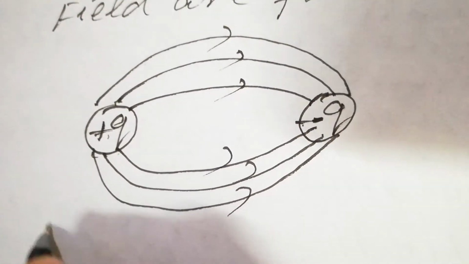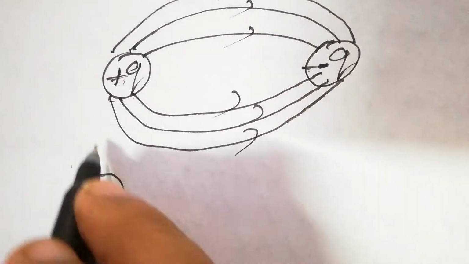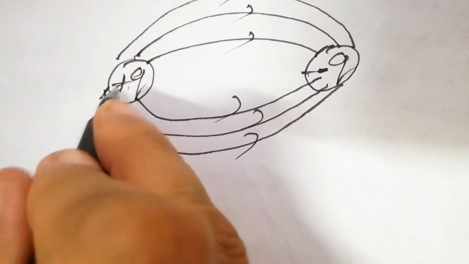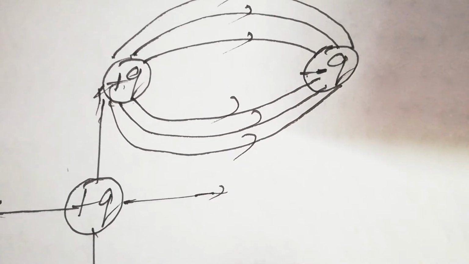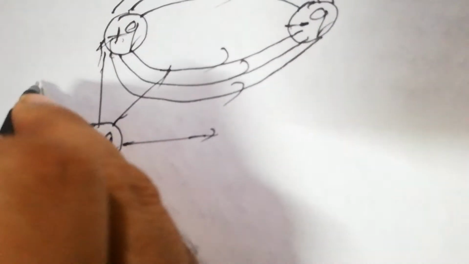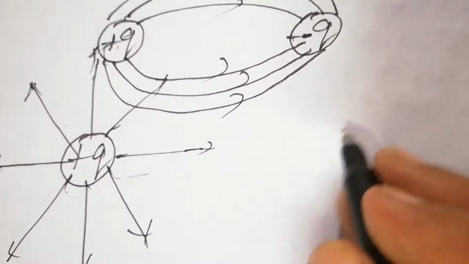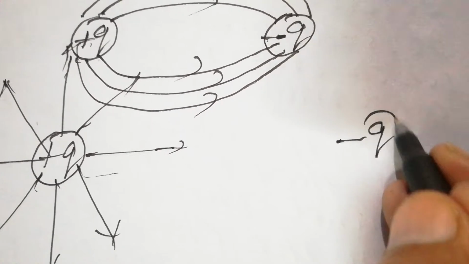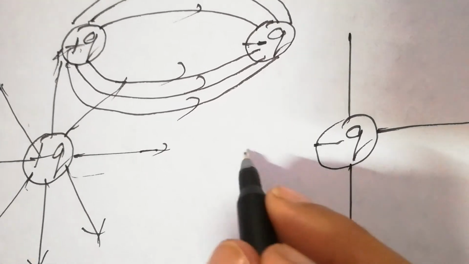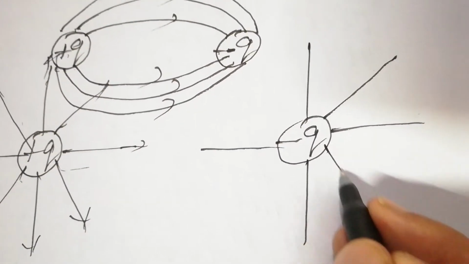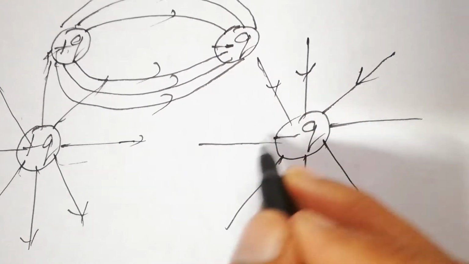If these charges are separated by some distance, let's suppose we have the positive charge here, then the electric field lines are drawn outside, just like that. And if the charge is negative, the electric field lines are drawn inside like that.